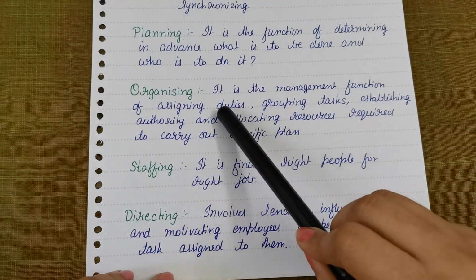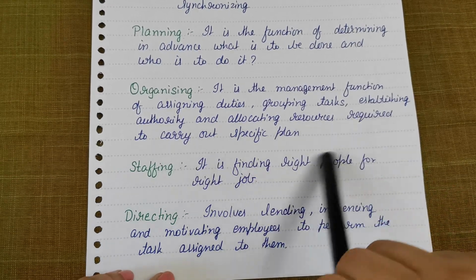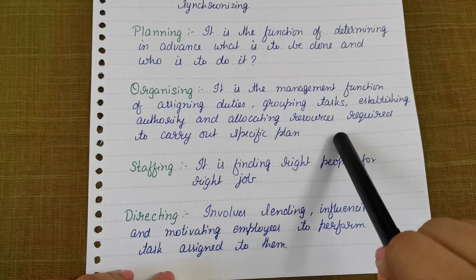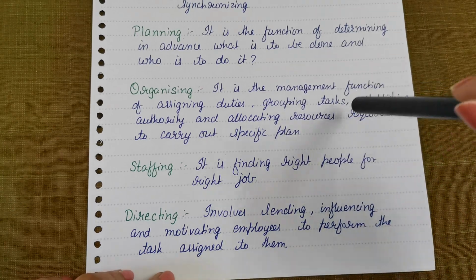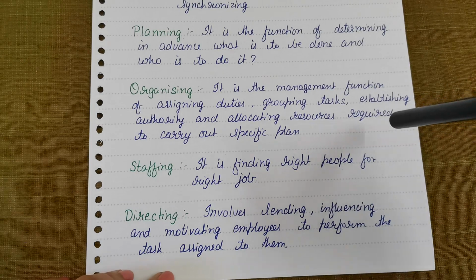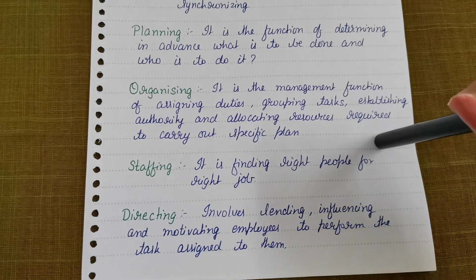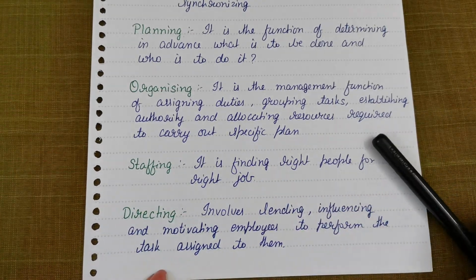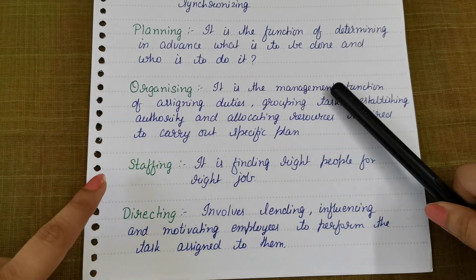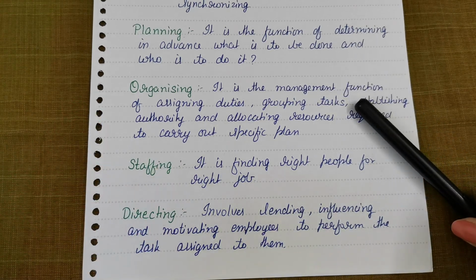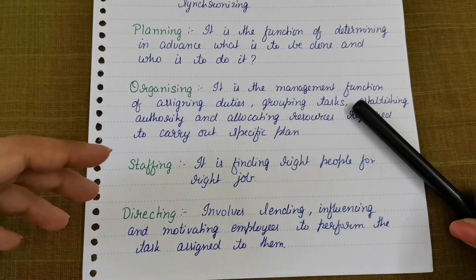So organizing is the management function of assigning duties, grouping tasks, establishing authority, and allocating resources required to carry out a specific plan. So if you need to carry out a specific plan, then you need organizing, right? Organizing will help you to do those activities, so ultimately you will be able to get prepared well in advance, so that you can actually start various activities. You can allocate the resources in this particular function. You can manage, or you can say you can bring materials and machines into the organization, right?